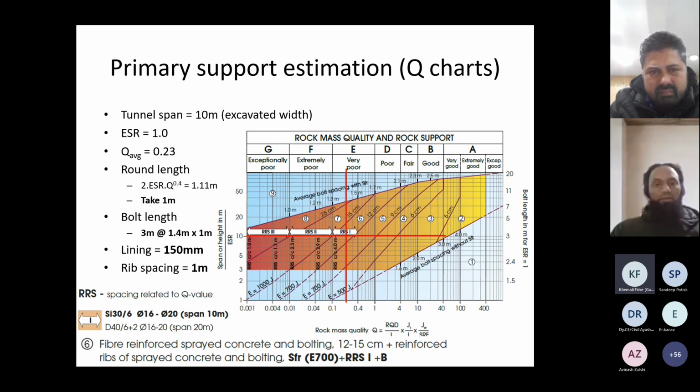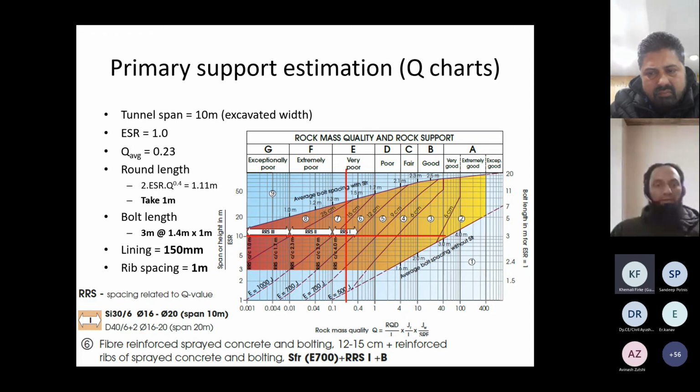So 1 meter is the out of plane spacing in the direction of the tunnel. So it has to be in line with the round length. It cannot be a fancy number. Initial lining thickness was considered 150 mm, and rib spacing of again 1 meter was considered. So from the chart, it suggests that RRS 1 category 1 is enough, and the support capacity of category 6 was enough.